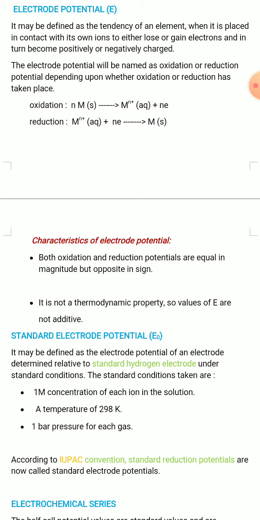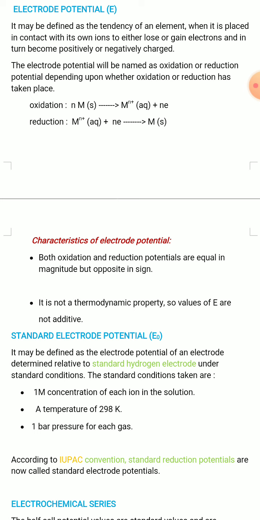And for the reduction reaction, that is when M n plus ions accept n electrons, reduction means accepting or gaining of electrons, or addition of electrons. So the metal ion M n plus, when it accepts n electrons, n e minus, becomes a metal, that is M solid.